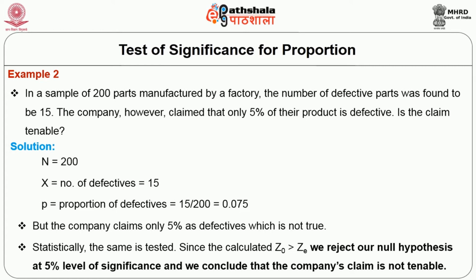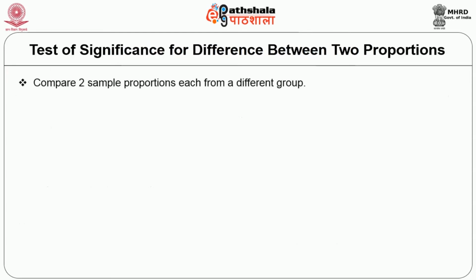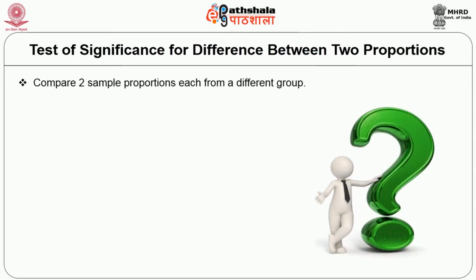Can we test it statistically? Yes, it's possible. Since the calculated value, that is the observed value, is greater than the expected value of Z test, we reject our null hypothesis at 5% level of significance and conclude that the company's claim is not tenable. Let's now move on to the test of significance for difference between two proportions.